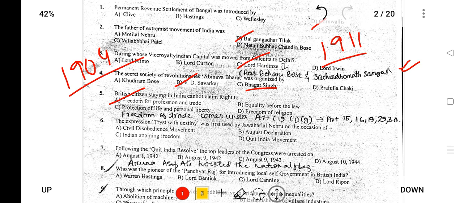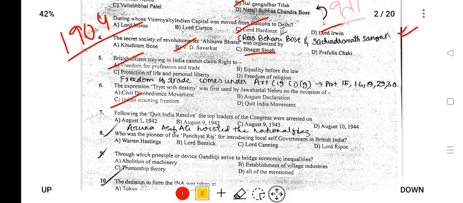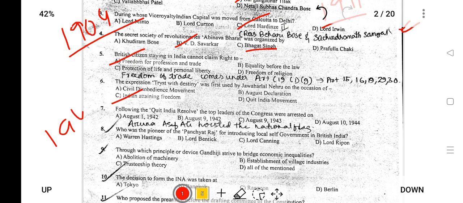The expression "tryst with destiny" was first used by Jawaharlal Nehru on the occasion of India attaining freedom. India attained independence in 1947, and this is the famous speech, tryst with destiny.